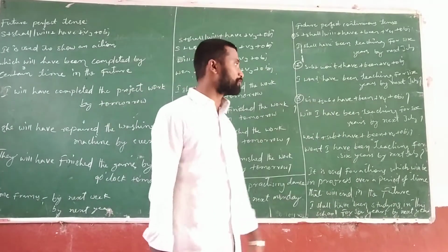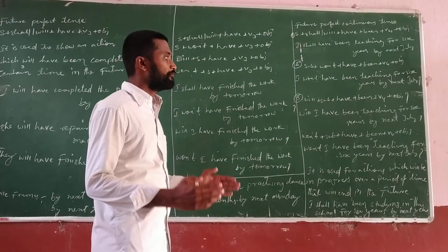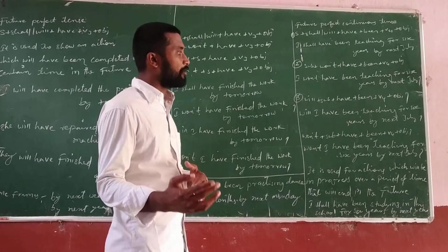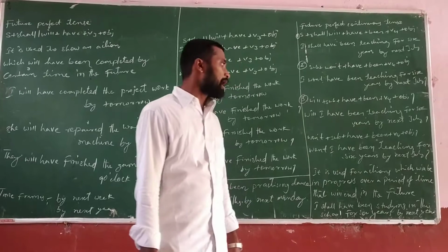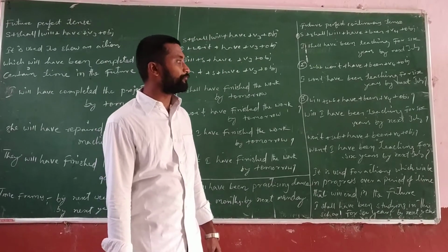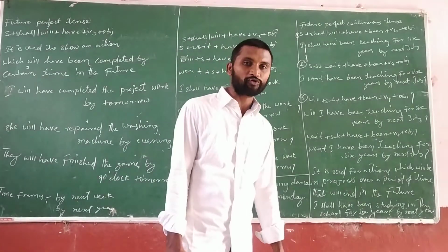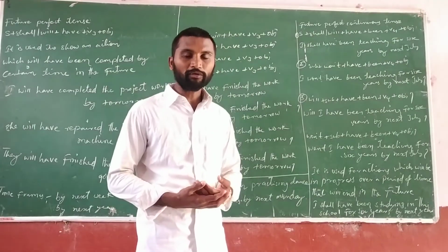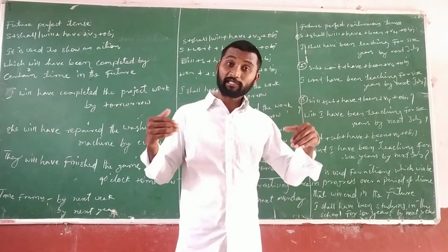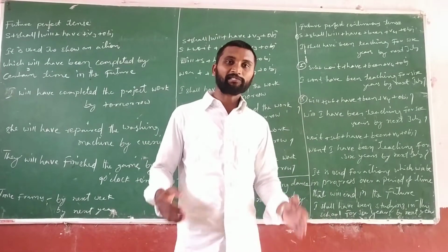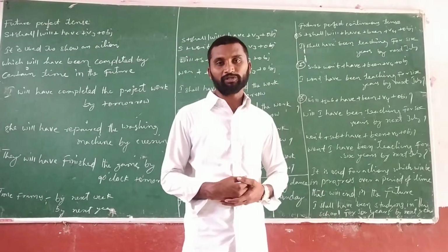Next one: will plus subject plus have plus been plus V4 plus object. Will I have been teaching for 6 years by next July? I am asking you, by next July, am I going to complete 6 years in the teaching field? It is an interrogative yes or no question.